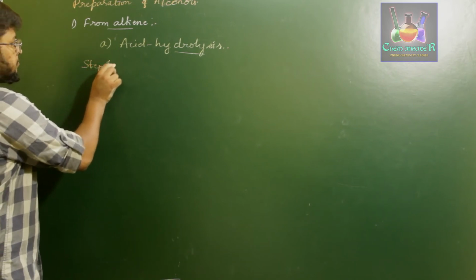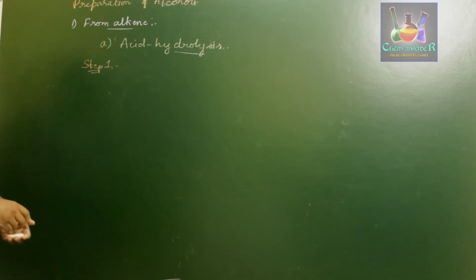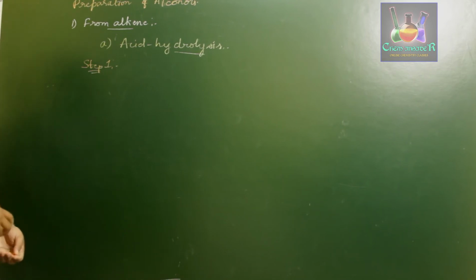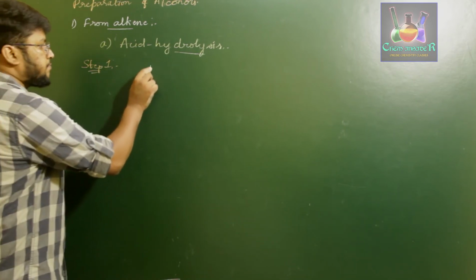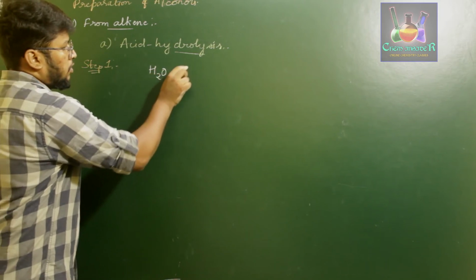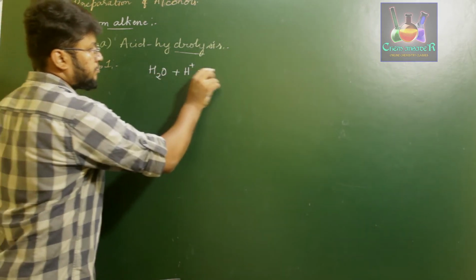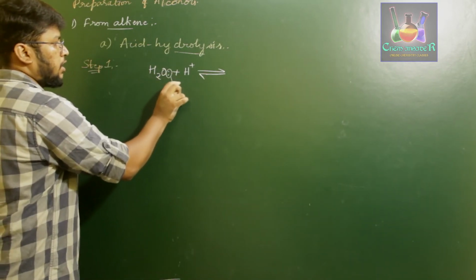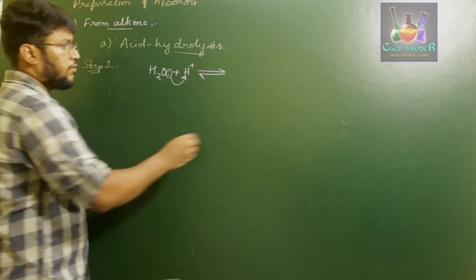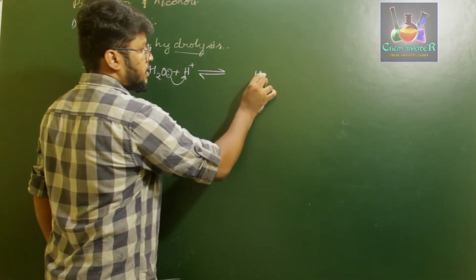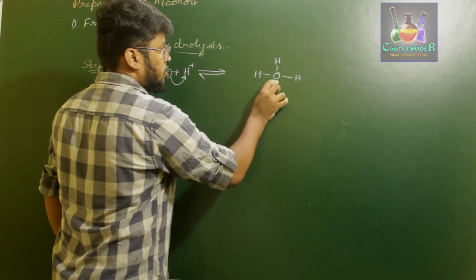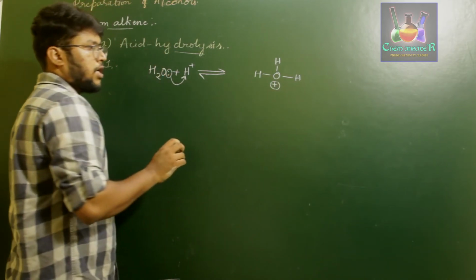So let us start with step 1. In step 1, first we need to add a hydrogen ion to a water molecule to form protonated water, that is H2O adding with H plus. The lone pair of electrons on oxygen attacks the proton to form H3O plus, like this, O, H, H, H. Since oxygen has one extra bond, it is said to have a positive charge.